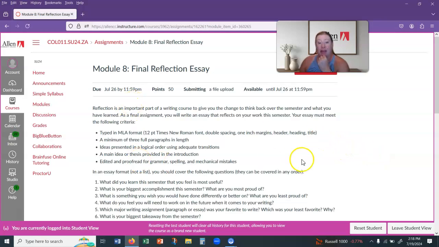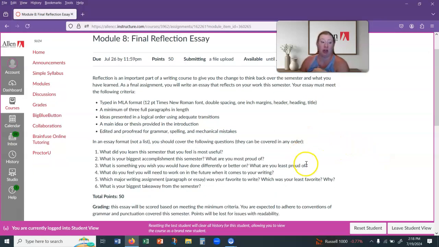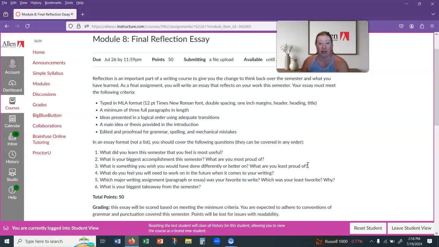And then the final assignment is to complete a final reflection essay. So we did this at midterm. We did this at the beginning. At the beginning of the semester, you sent me an email with some goals for the class. At midpoint, you reflected on whether or not you were meeting those goals. Now at the end, we're reflecting on how you did for the entire semester. So it's things like, what did you find most useful, biggest accomplishment, that kind of thing.